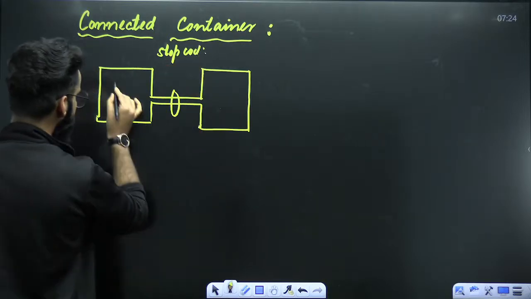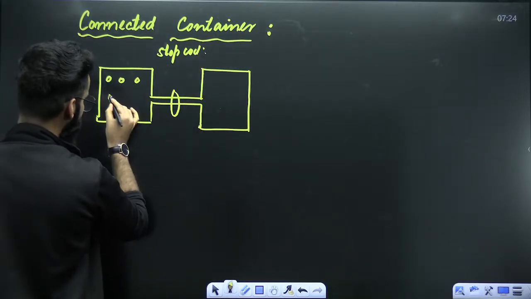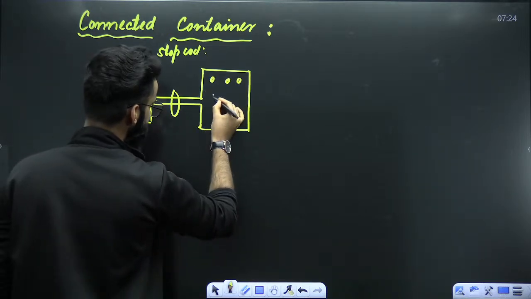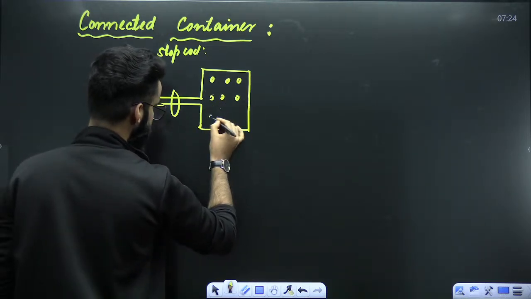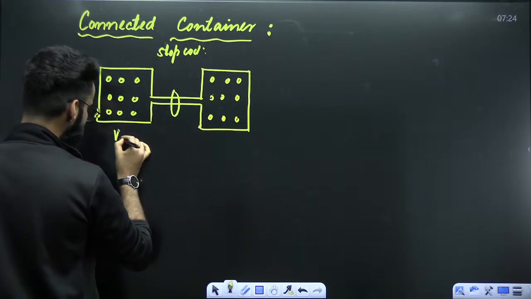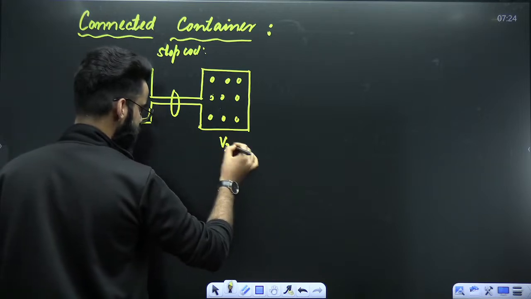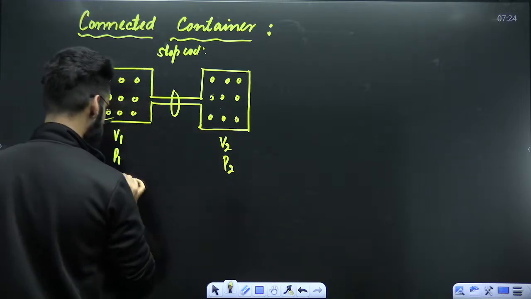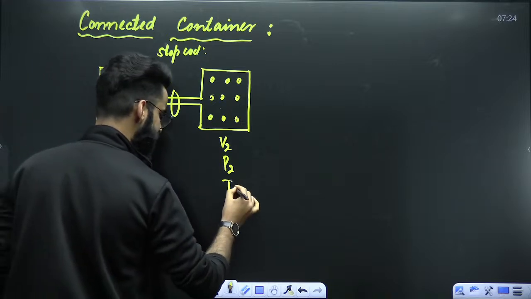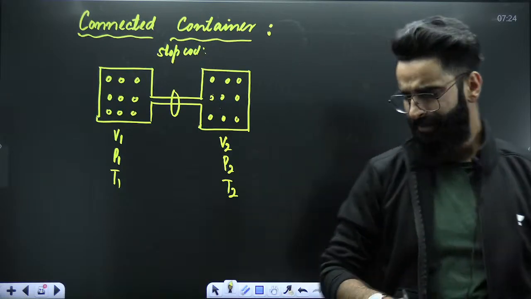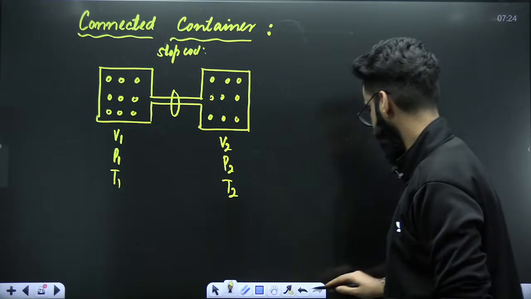Here you have a gas in this part, and here again a gas in this chamber as well. Volume of the gas in this chamber is V1, here it's V2. Pressure of the gas here is P1, here it's P2. Temperature of the gas here is T1, here it's T2.